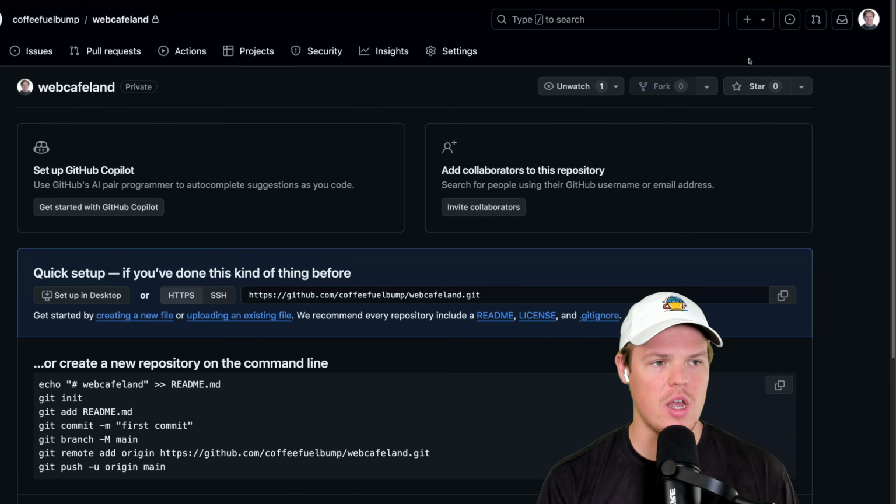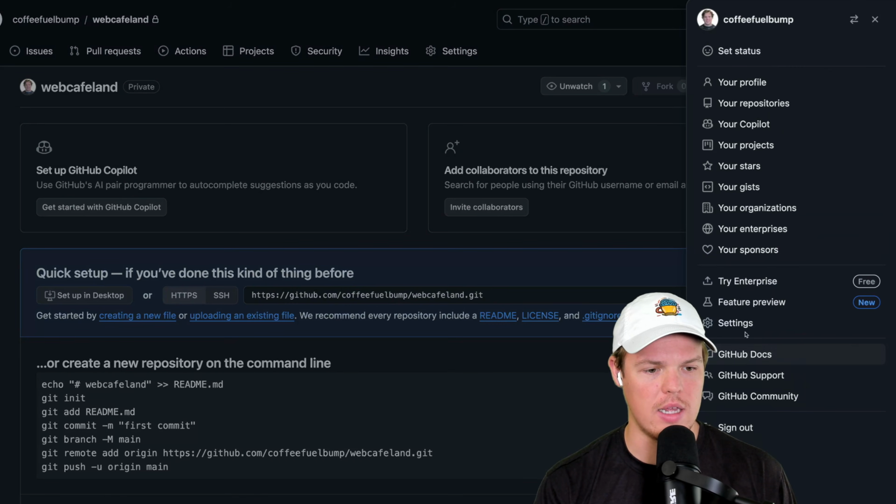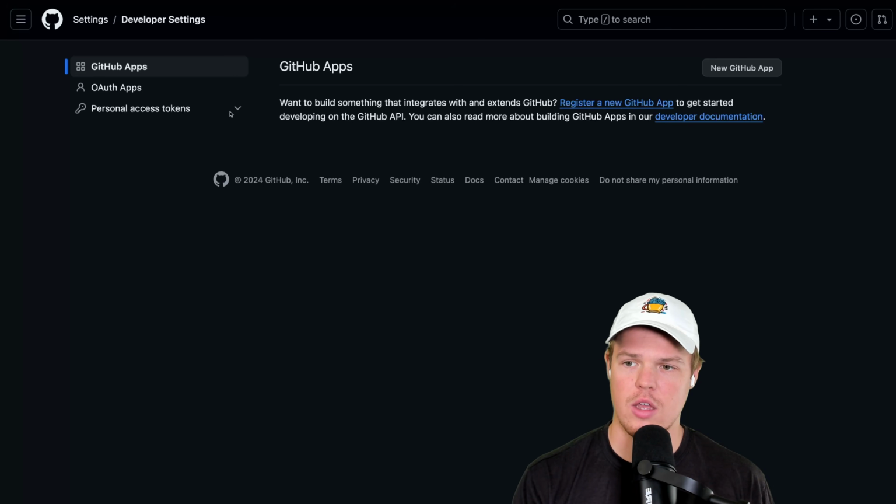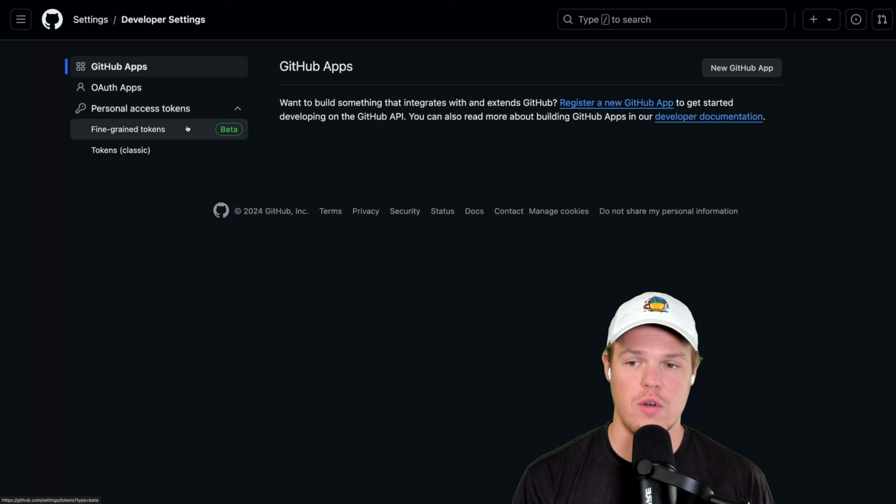But don't worry. We're going to come up to our developer profile here, and hit settings. In our settings, we're going to go down to developer settings. Here, we're going to go to personal access tokens. We're going to go to fine-grained tokens.